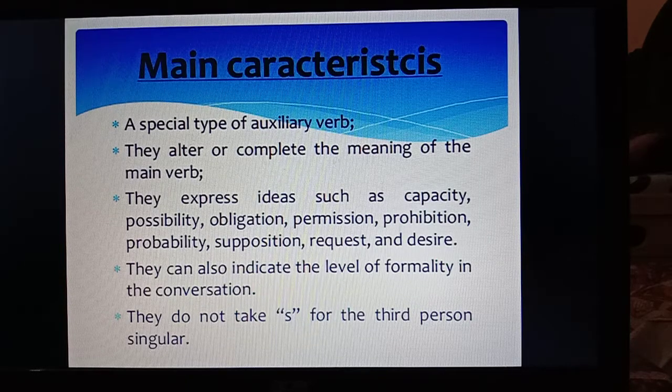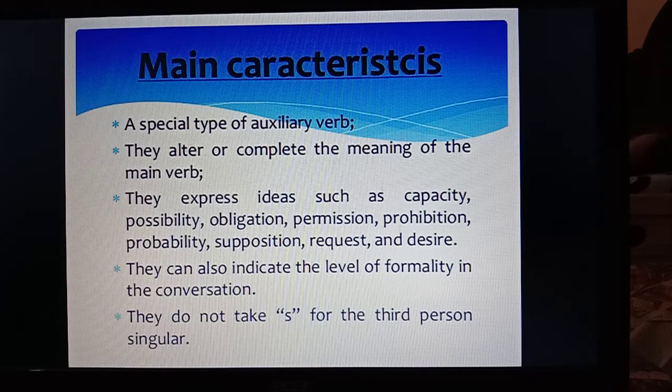So these ideas can be discussed through the use of modals. They can also indicate the level of formality in the conversation, means how formal we are. This is indicated through the use of modals when we converse with others.